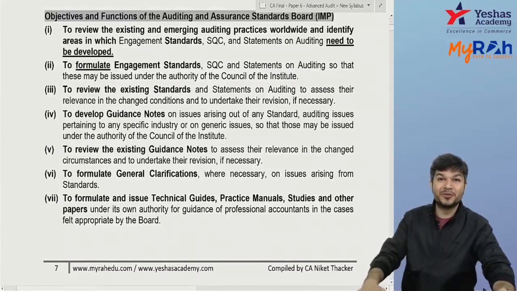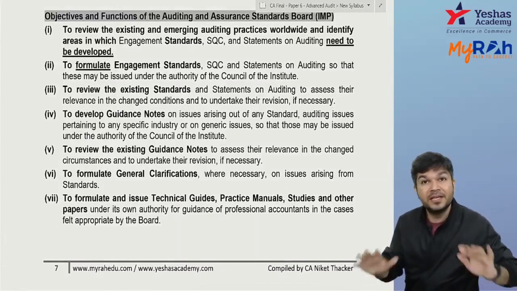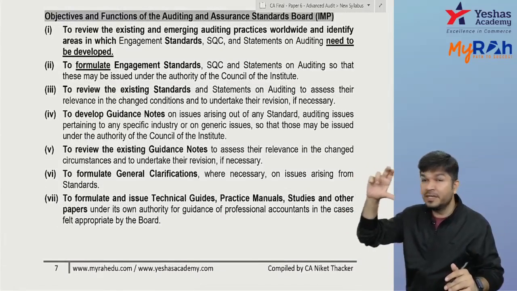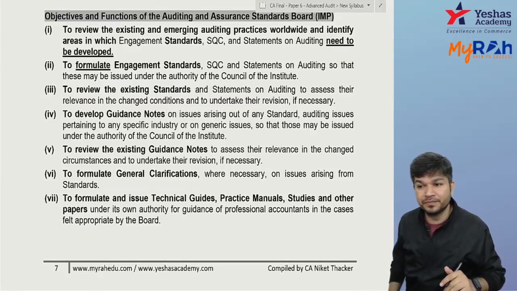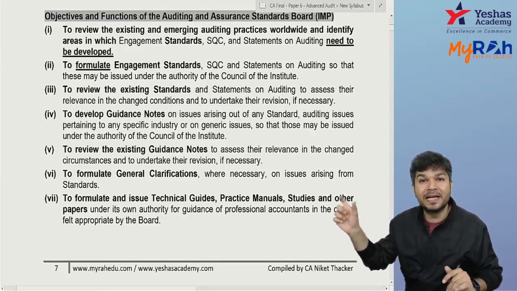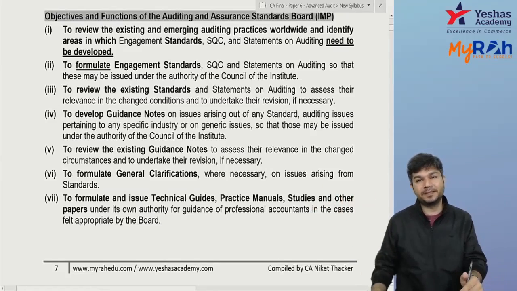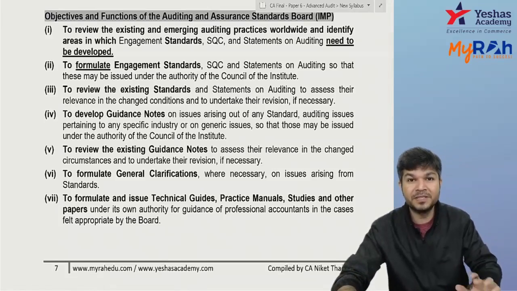False. They are issued under authority of council. First three are issued under authority of council, but only the first two are mandatory. So guidance notes issued under authority of council, correct, but are they mandatory? Answer is no, they are not mandatory. Clear? Chalo, moving ahead, let us just finish up this introduction.